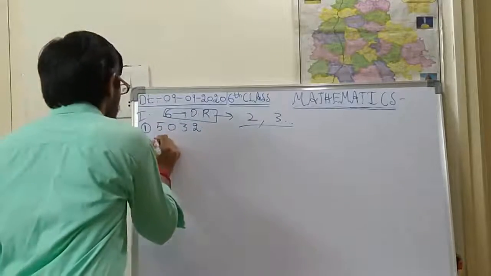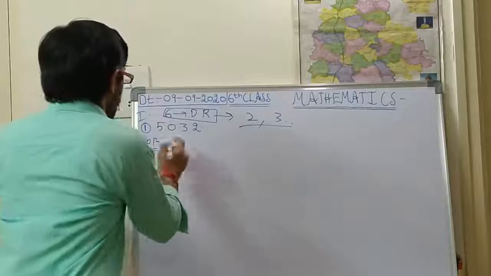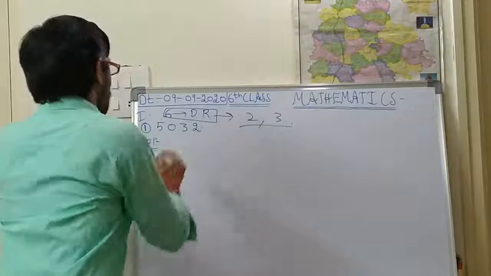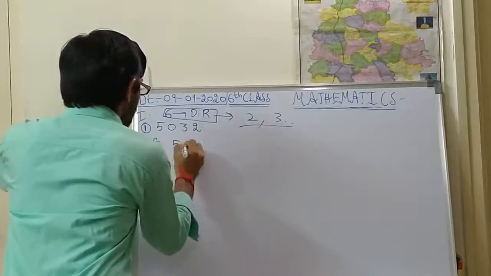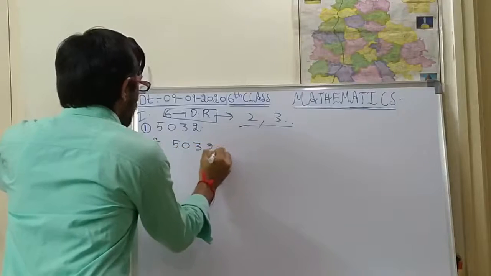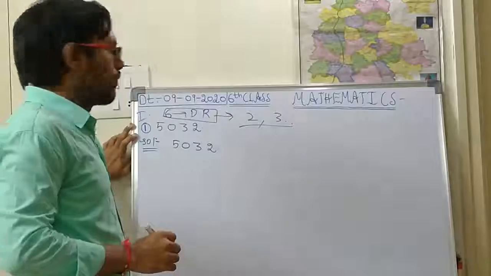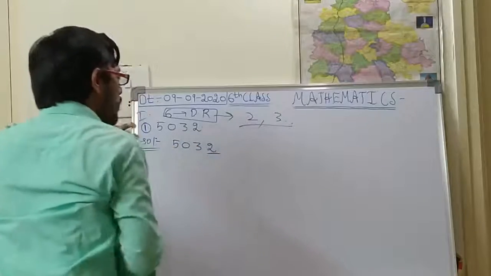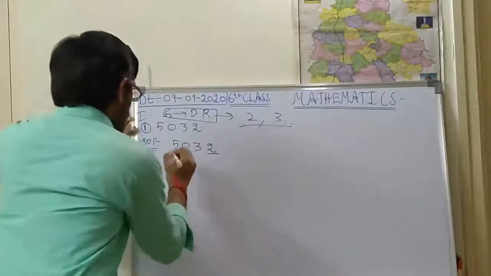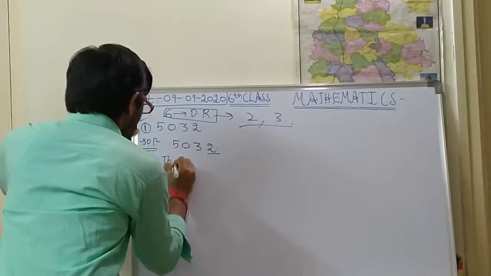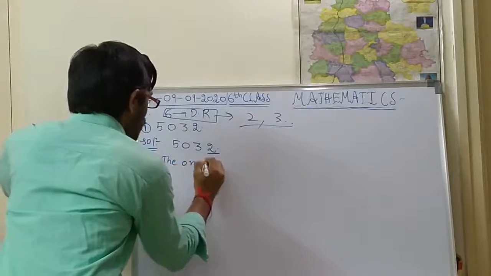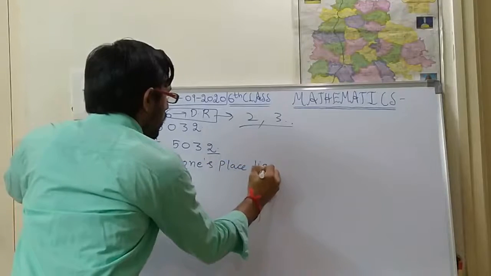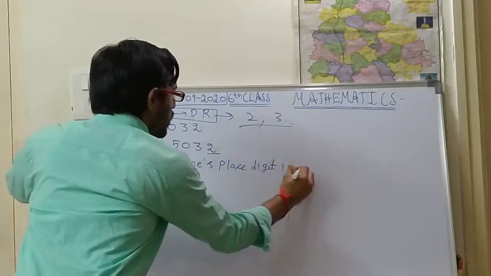This is the bit question. So first, how are you supposed to write? The question is 5032. First, what is the ones place digit? The ones place digit is 2.